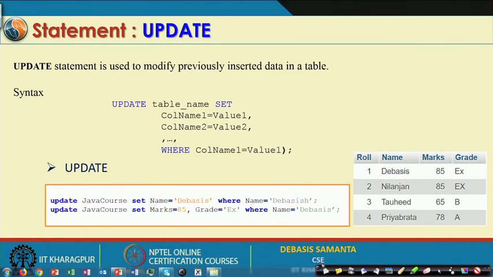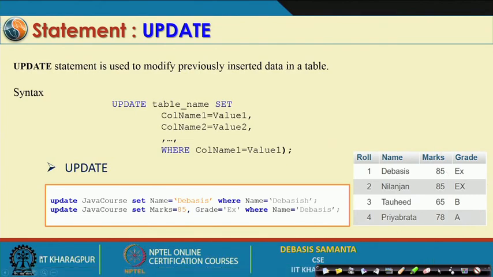Now, let us see the second command, another update on the same table name: set marks 85, grade X, where name equals Devashish. After this, you see Devashish, earlier it was 65 A, now it becomes 85 EX. As you see here, the update command helps you change the values in records satisfying a certain condition.